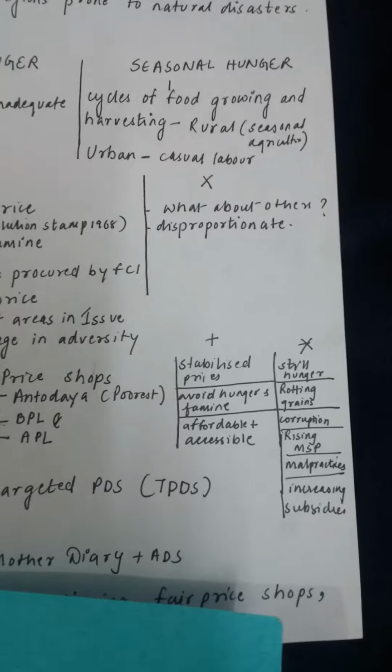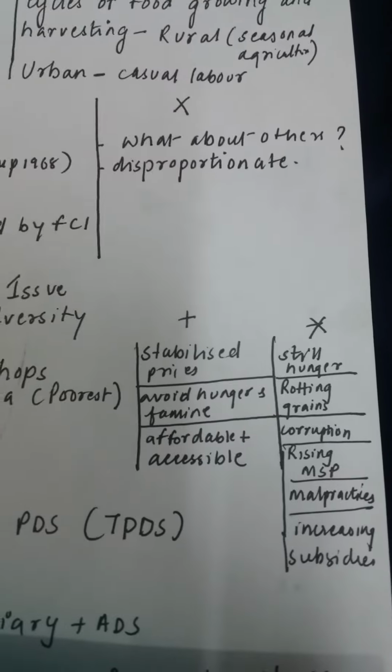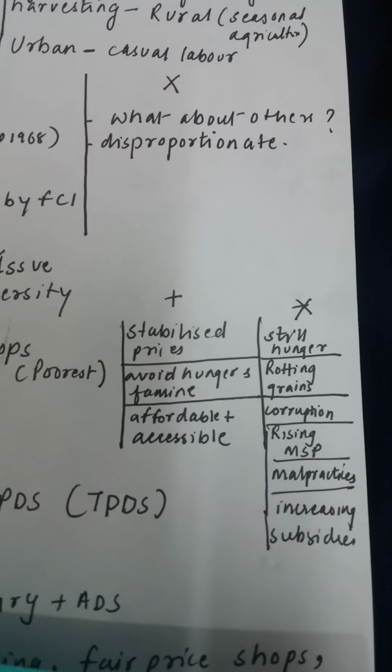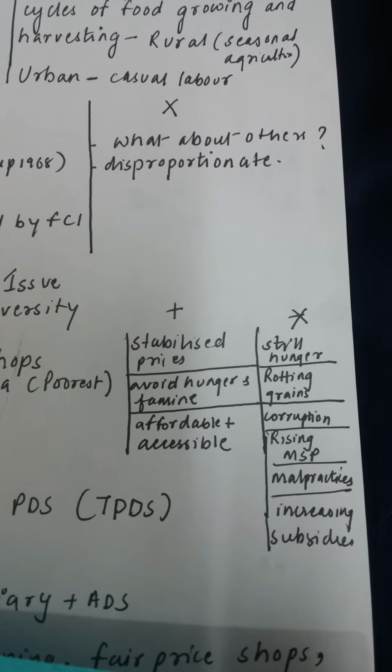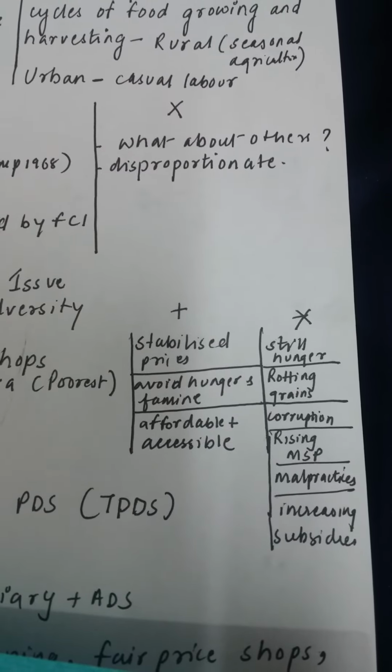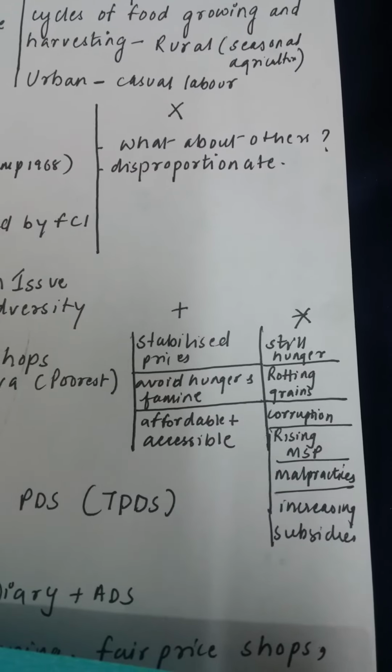What are the merits and demerits of PDS? Merits: it has stabilized prices, it avoids hunger and famine, affordable and accessible. The negative part is there is a lot of corruption. Sometimes there are food grains, but because it is not distributed properly, people still suffer and sleep hungry. They do not have food.